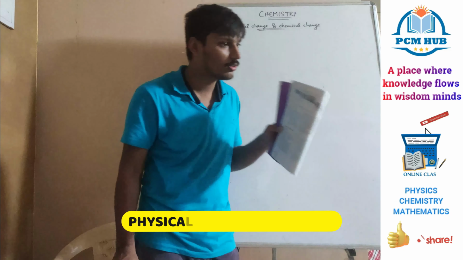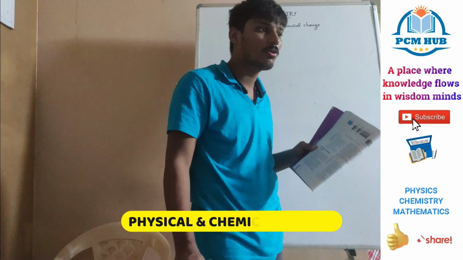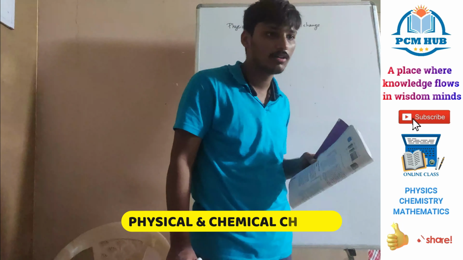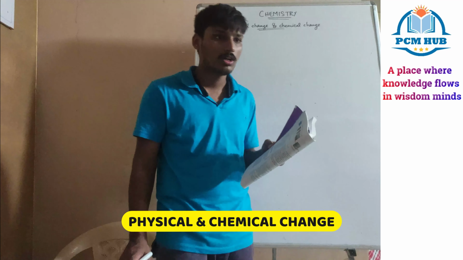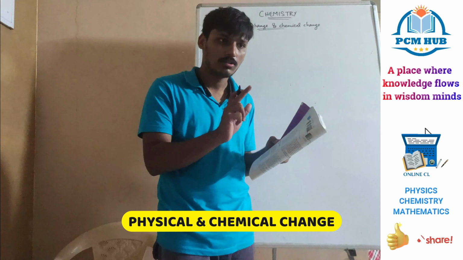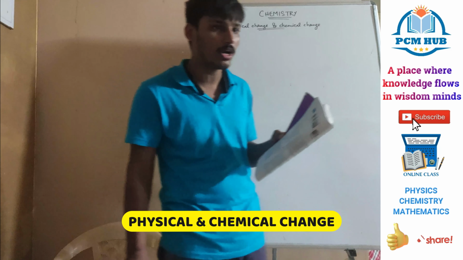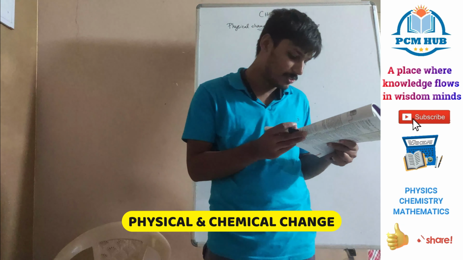When there is no change in the chemical structure of a body, then it is said to be a physical change. Whenever there is a change in the chemical properties or chemical composition of an object or substance, then it is called a chemical change.